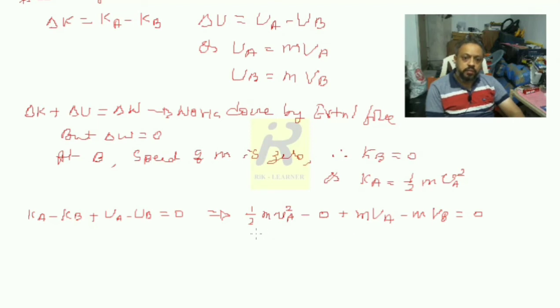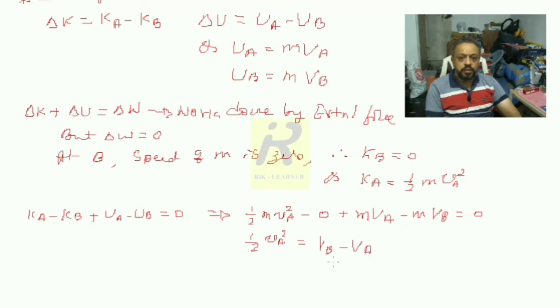What can I write further? I can remove m from every term. So it is half Va square, and I am taking all the other terms to that side, so it is Vb minus Va.